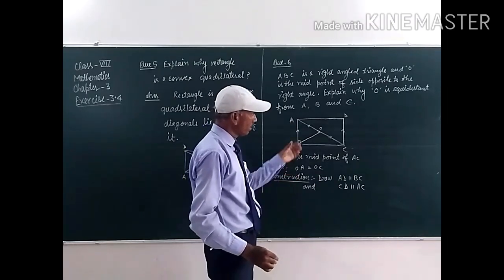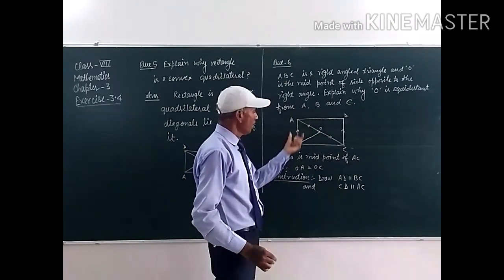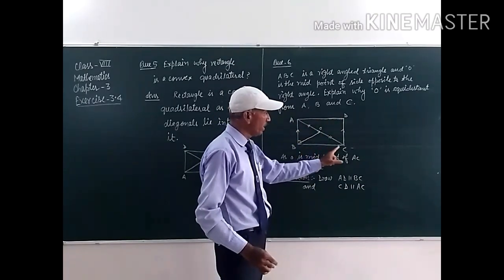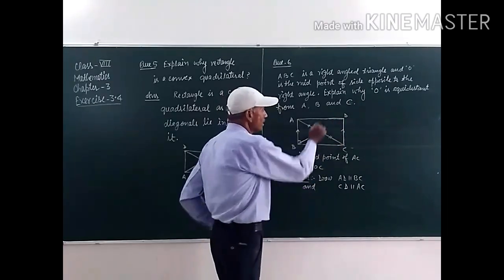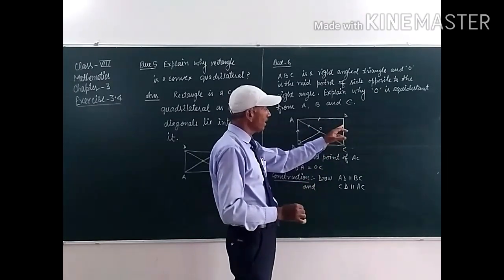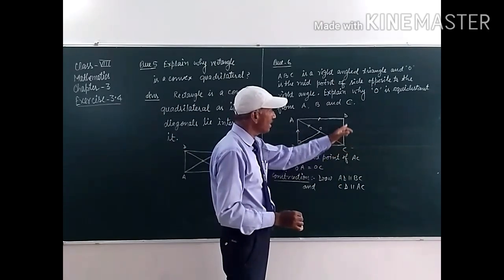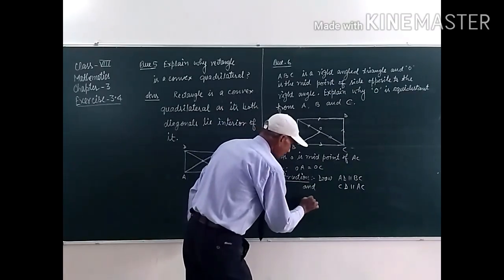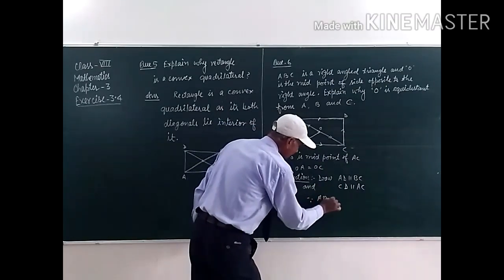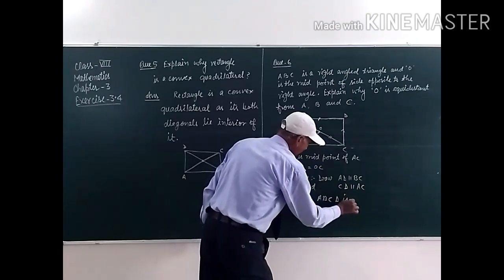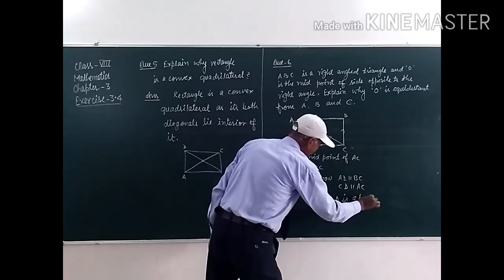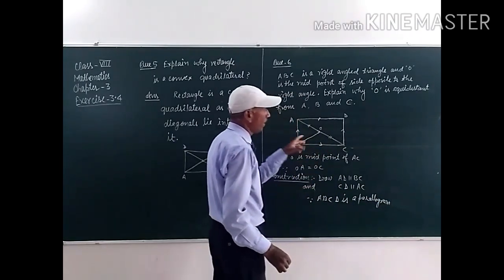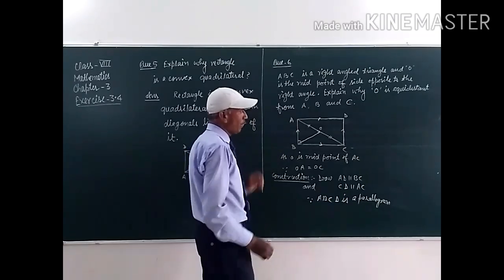We have to construct some lines here. In the first case, we draw a line AD parallel to BC, and in the second case, we draw a line CD that is parallel to AB. Therefore, ABCD is a parallelogram. Opposite pairs are parallel, student, so this one is a parallelogram.